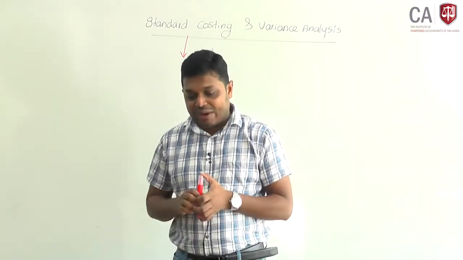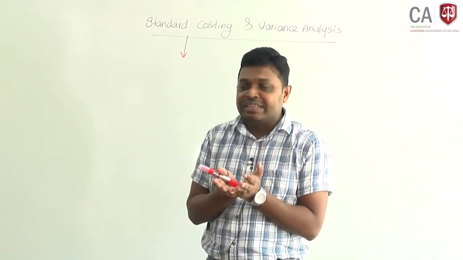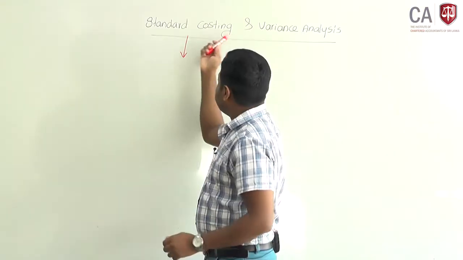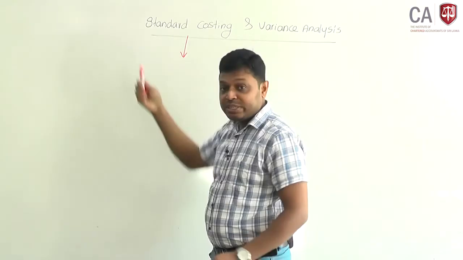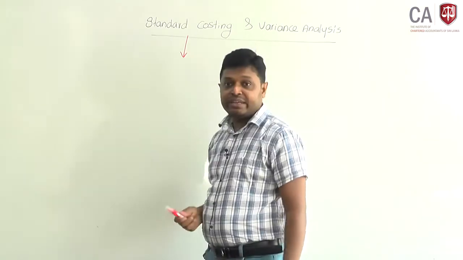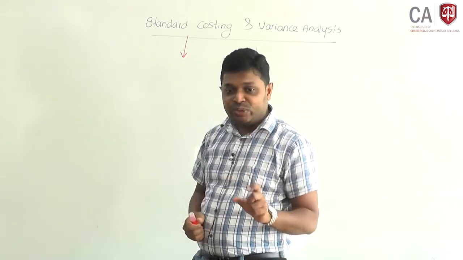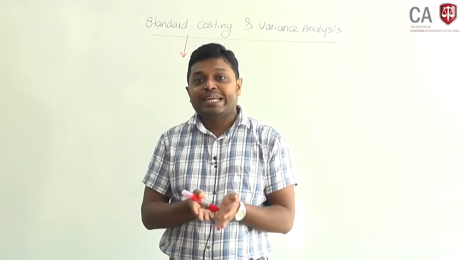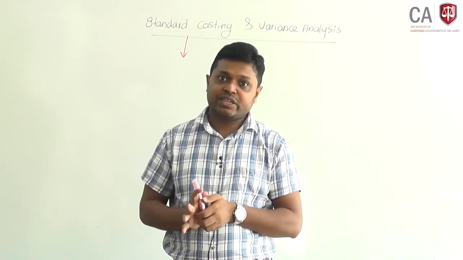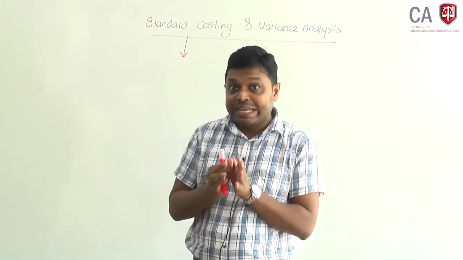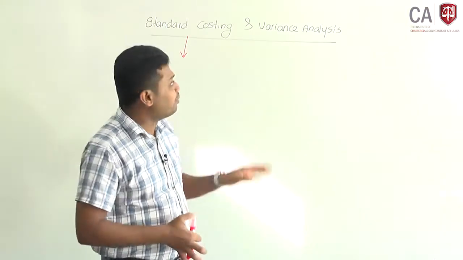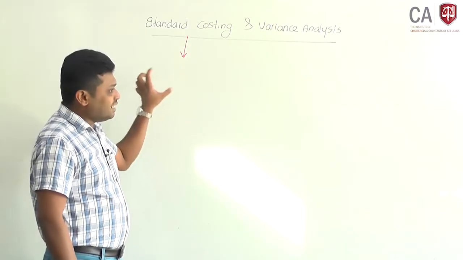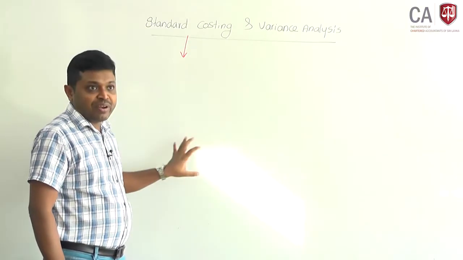I think we have learned the meaning of the standard in advanced level business studies. Anyway, standard costing is not a costing method. Standard cost means you calculate a unit cost based on a predetermined specification of a product. It's a predetermined unit cost. Predetermined specification means that